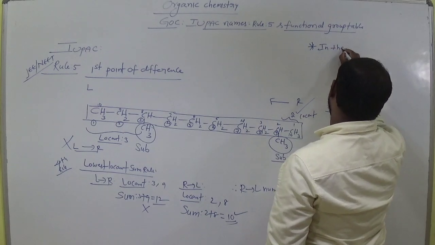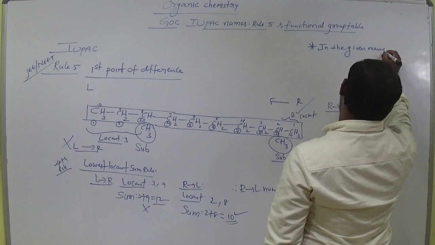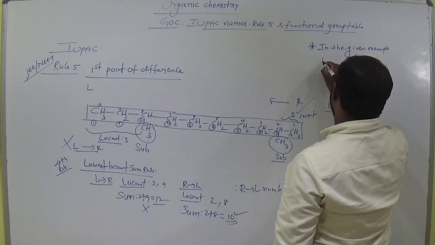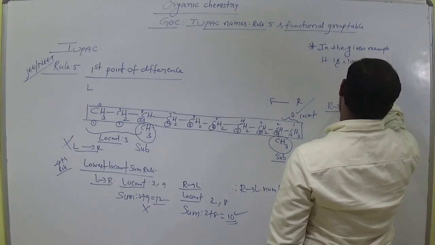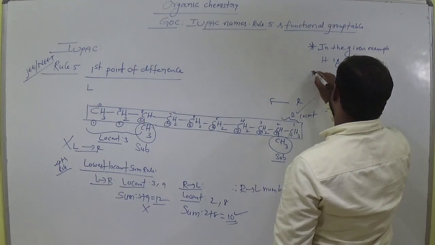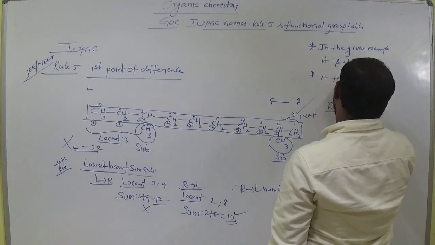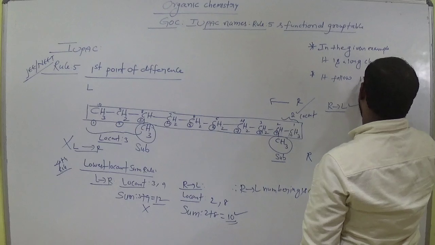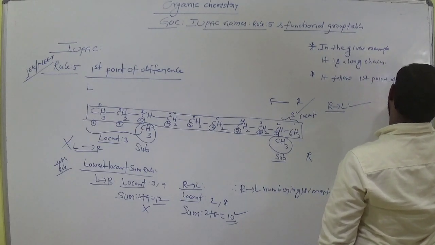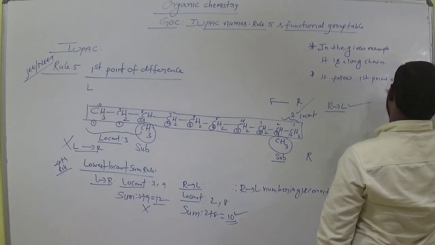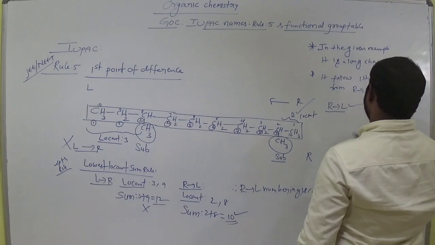In the given example, it is a long chain. It follows first point of difference from right to left, am I right?